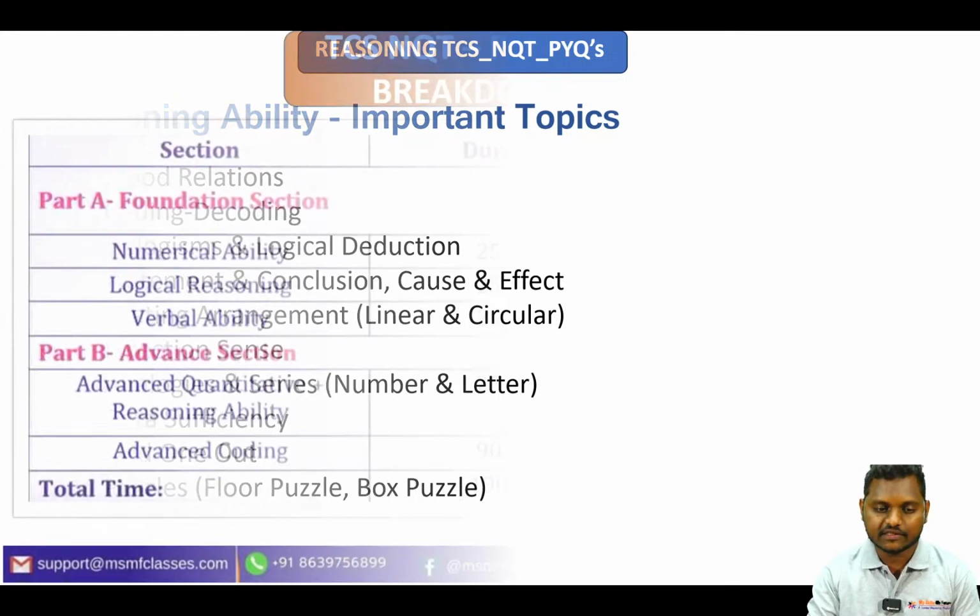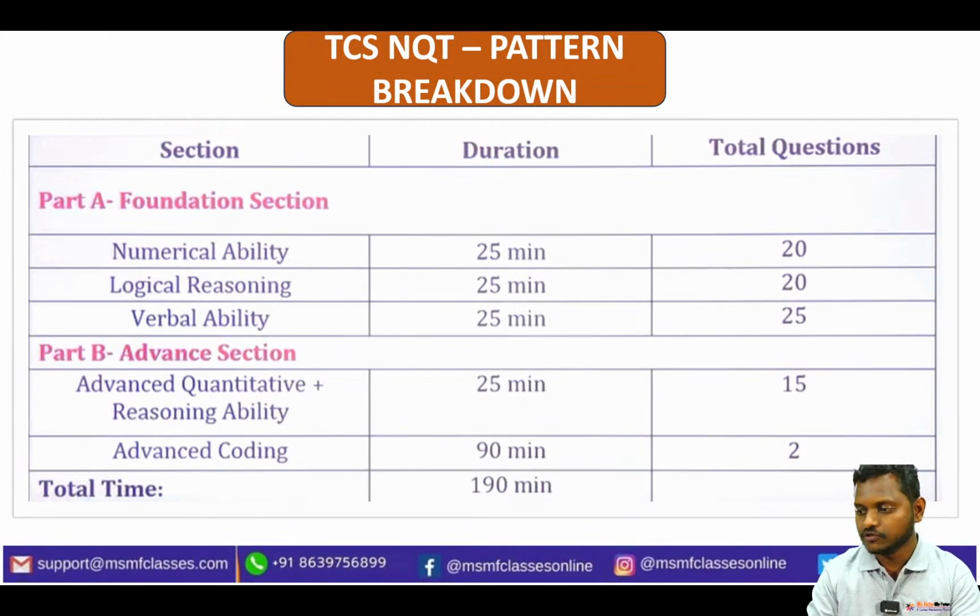Before that, if you're coming for the first time, please see the pattern: the foundation section, and also the advanced section. The foundation section has numerical ability, 25 minutes and 20 questions; logical reasoning, 25 minutes and 20 questions; and verbal ability, 25 minutes and 25 questions. In the advanced section, if you are aspiring for prime and digital, you need to score well in this section also. If you want the details, go back and watch the first video.